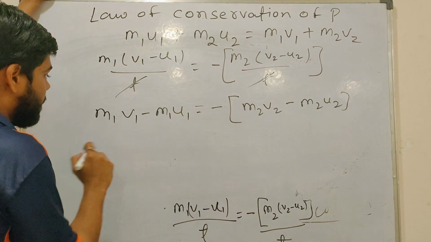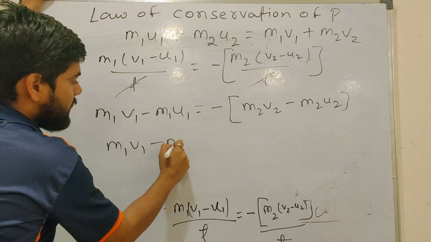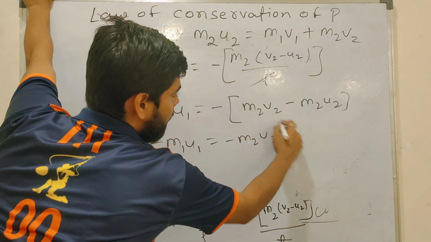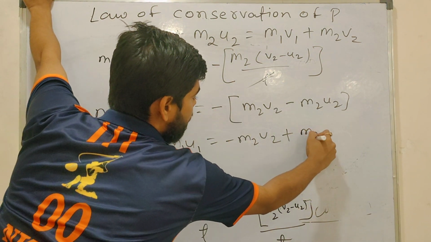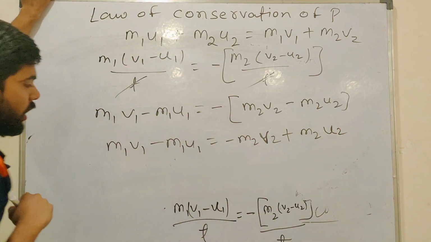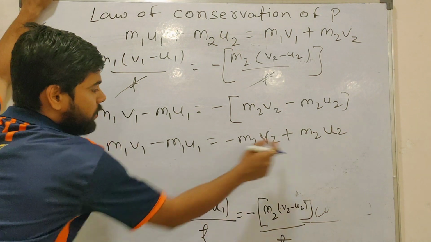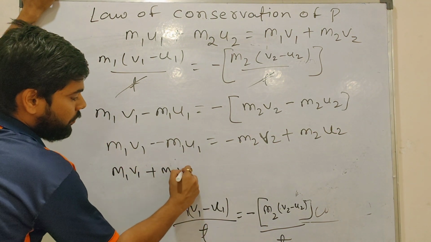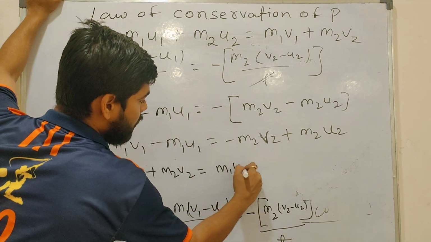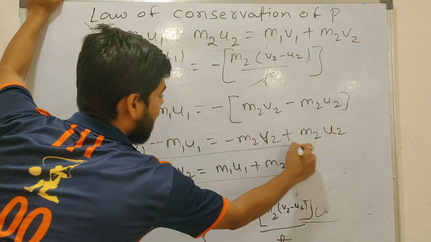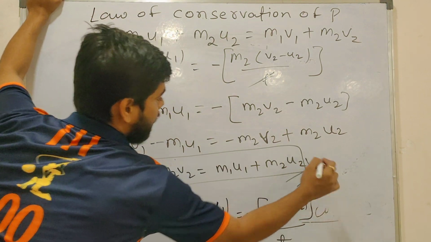Minus into minus becomes plus, so we add m2 u2. Now if this comes to this side, it goes to that side, and what happens? m1 v1 plus m2 v2 is equal to m1 u1 plus m2 u2. This is the actual derivation of this formula.